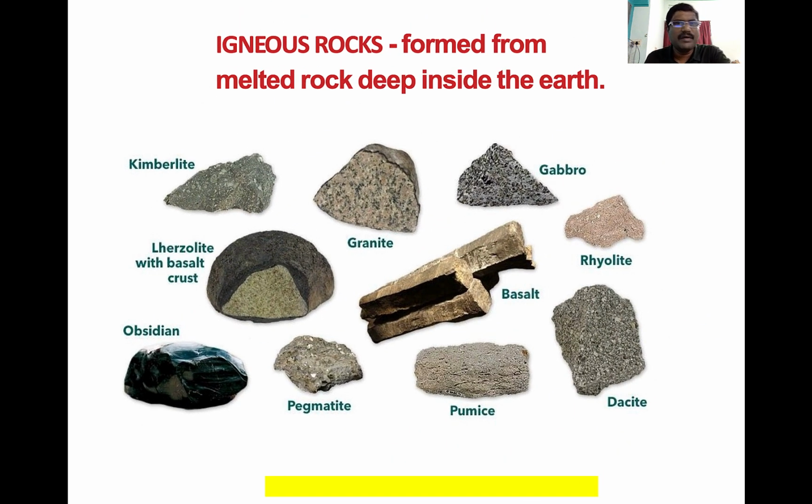Igneous rocks are formed from melted rock deep inside the earth. Magma, we call it, right? These are some of the examples. The best known of them is granite, which is majorly used in civil engineering, and basalt, and other materials also. But most of the time we will come across the rock called granite.